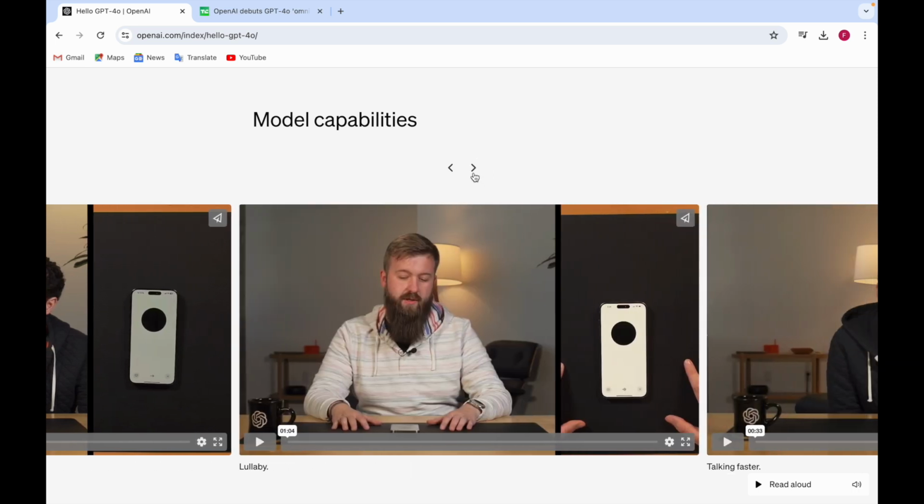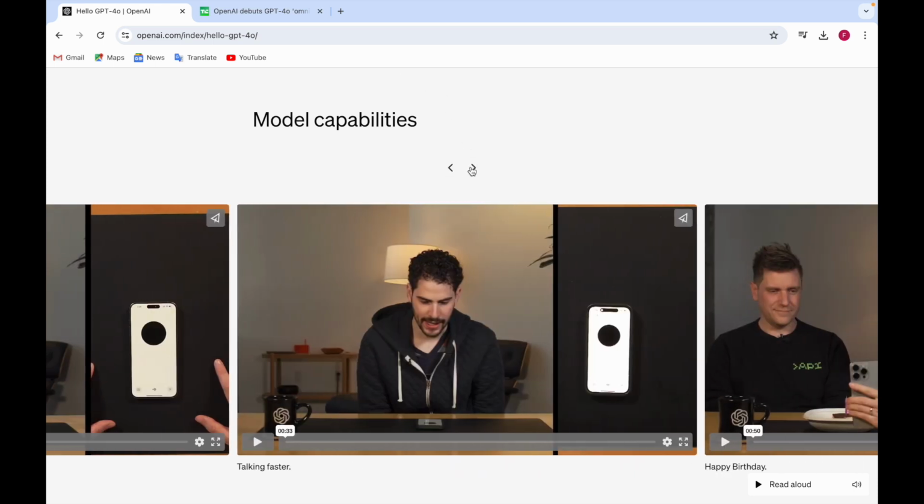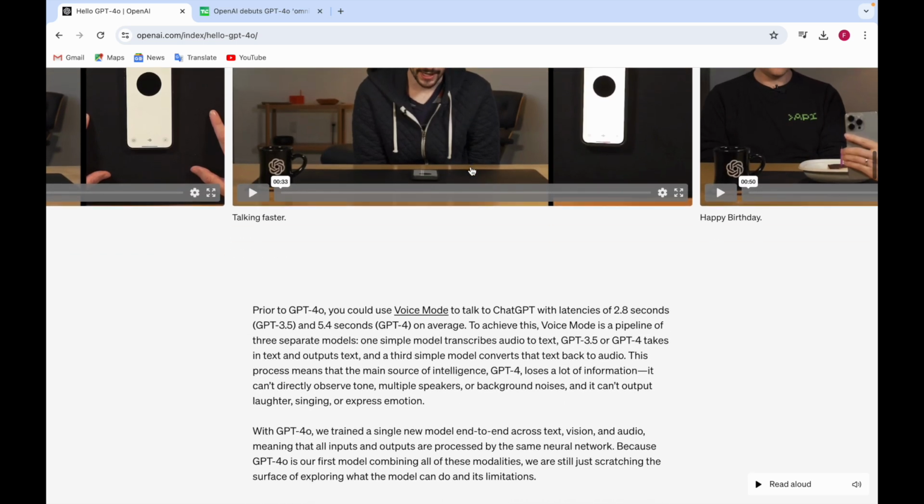And lullaby also, like this person asked ChatGPT, can you make a lullaby about potatoes? ChatGPT said it would be a mashup. And here there was talking faster, in which this person asked ChatGPT, can you count from 1 to 10, and ChatGPT was counting slowly. So he asked, can you do it faster? ChatGPT did it a lot faster, and then he asked again, can you make it a little bit slower? So this was going on.